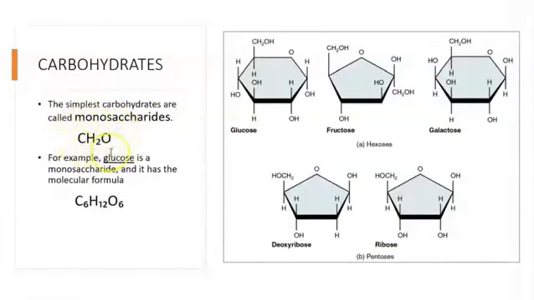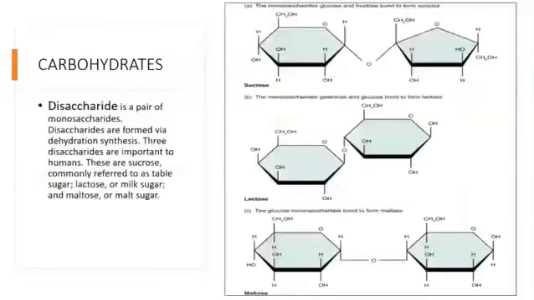Now, this is the basic unit. If you put together 6 of these, you're going to get glucose, which is C6H12O6. In this case, the monosaccharide, glucose. Okay, other examples of monosaccharides, you're going to have galactose and fructose, as you can see right here. Okay, and if you put together 2 of them with a synthesis reaction, then you're going to get a disaccharide. For example, sucrose, which is the combination of glucose and fructose, as you can see right here. Other ones are going to be lactose as well as maltose.